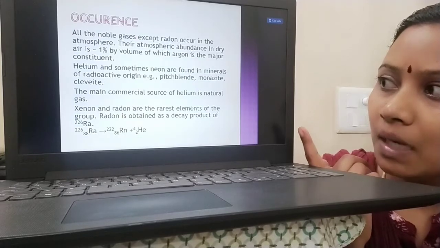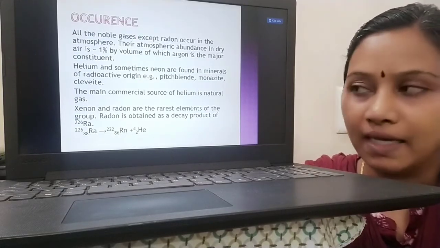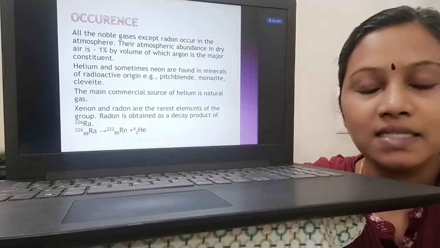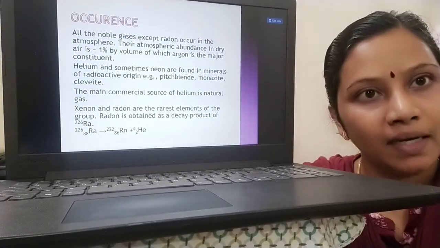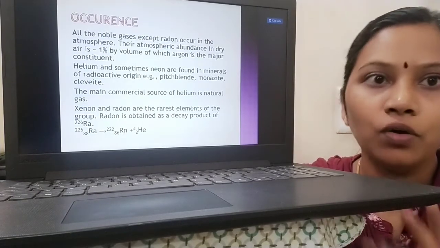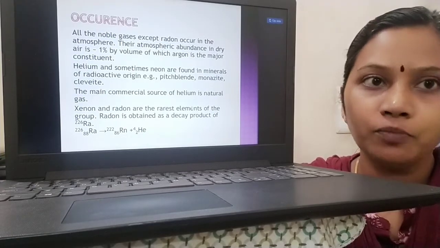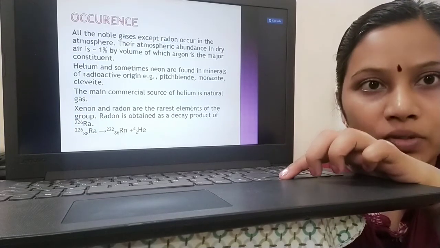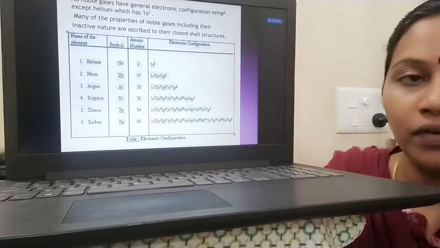And what about the commercial source of helium? The commercial source of helium is natural gas. Moving to xenon and radon, as we have already discussed, they are the rarest elements in the group, and radon is obtained from the radioactive decay of radium. Okay, so radon is a radioactive product of radium 226. So this is about the occurrence of group 18 elements, and this is their general electronic configuration.